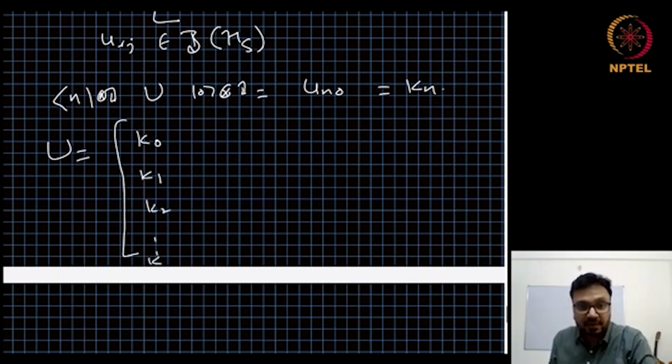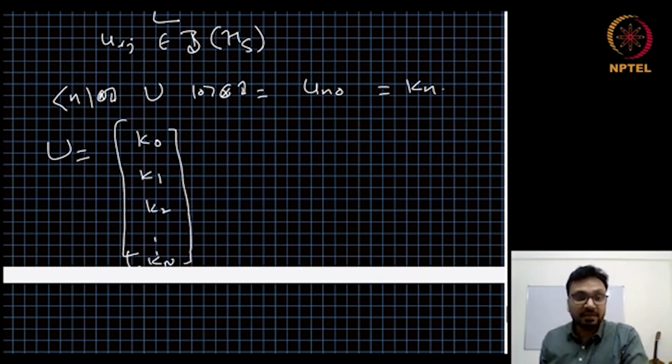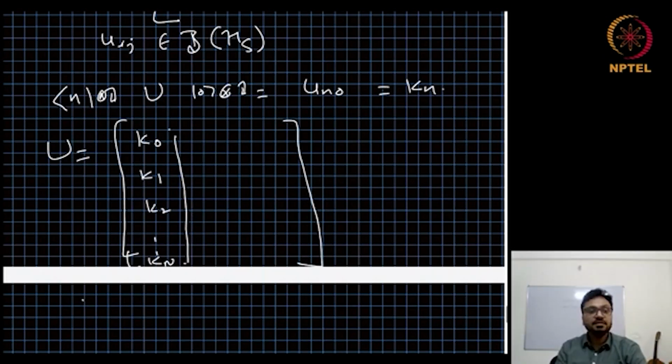K2 and Kn, and there were n projectors or n Kraus operators. From here, we can see that the first column of operators is occupied by the Kraus operators Ki, which represent the completely positive map omega, and U must be a unitary operator. So the rest of the matrix R is chosen in such a way that U is unitary and a square matrix. Okay, and this R is completely arbitrary. We can choose anything as long as U is unitary.